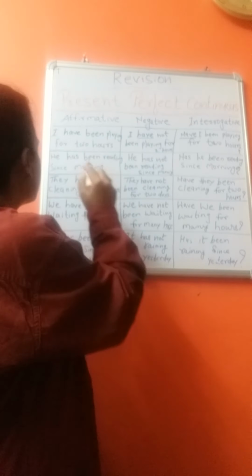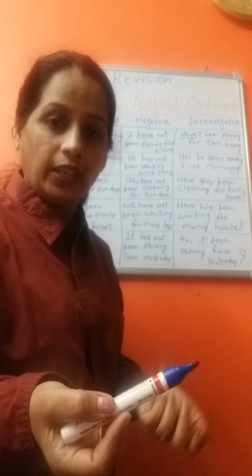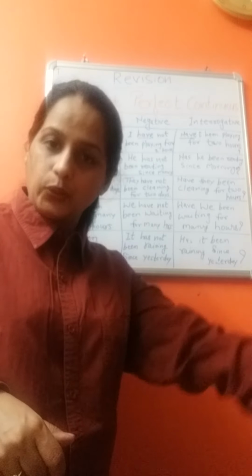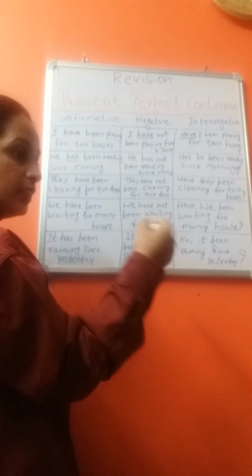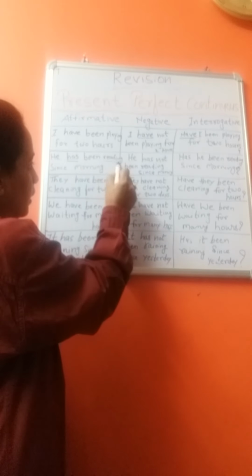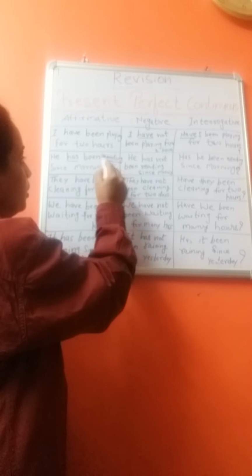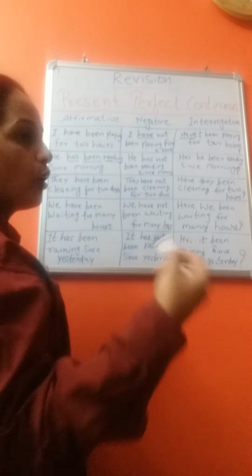Second example is: he has been reading since morning. He, what is the subject here? He, the third person singular. We use has with the third person singular. He has been reading. We add the ing form to the verb, and we use been. He has been reading since morning.